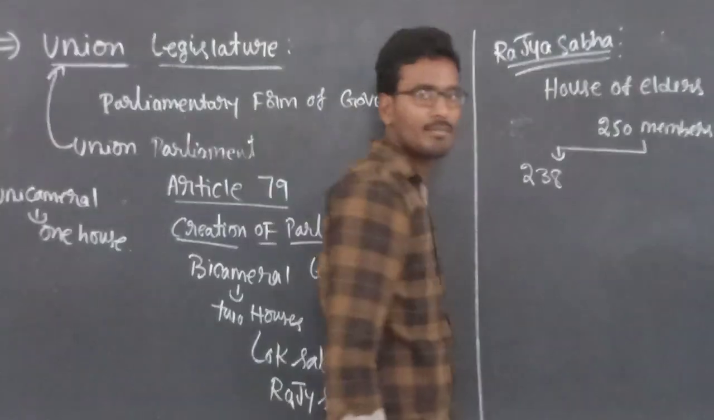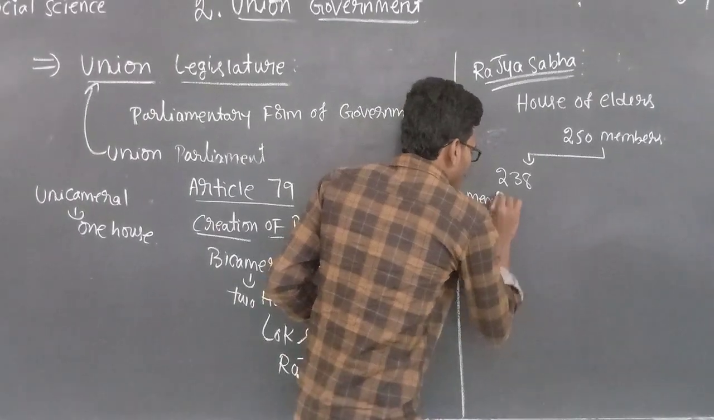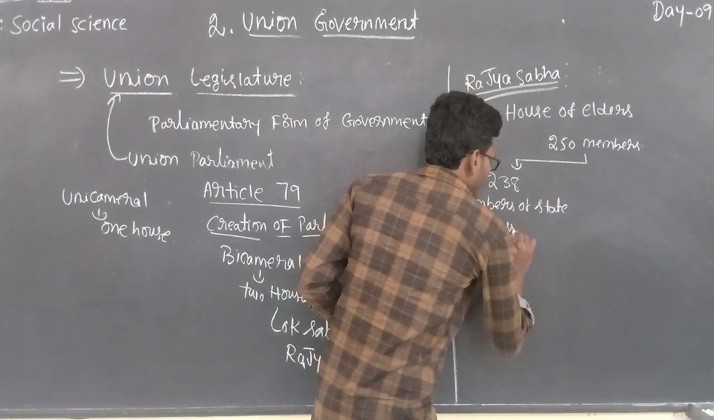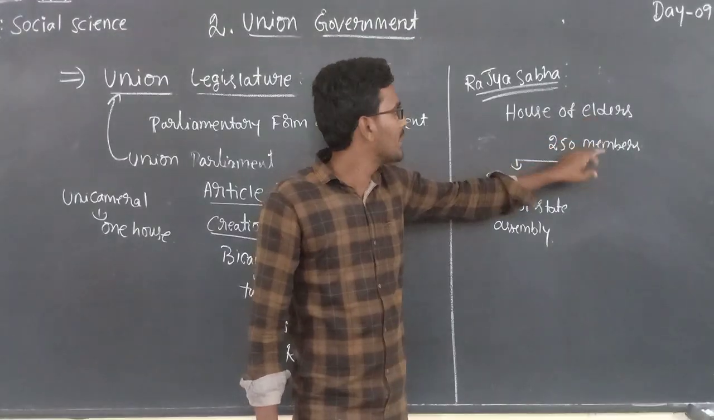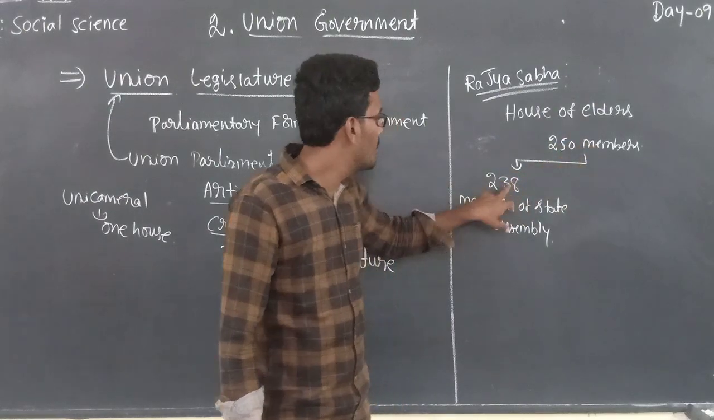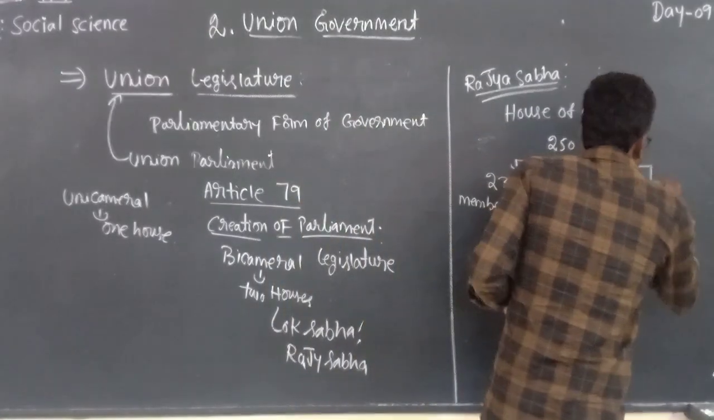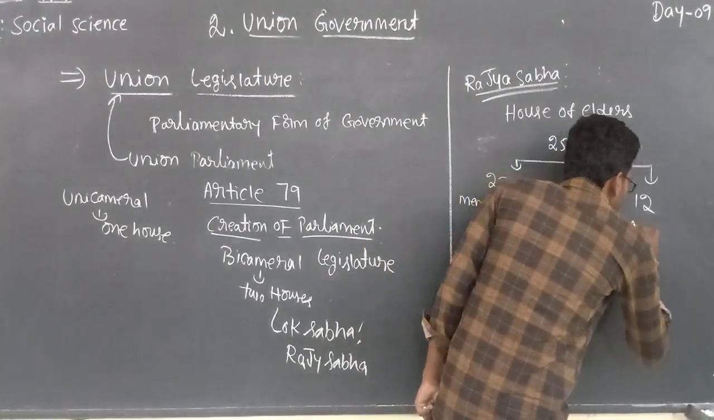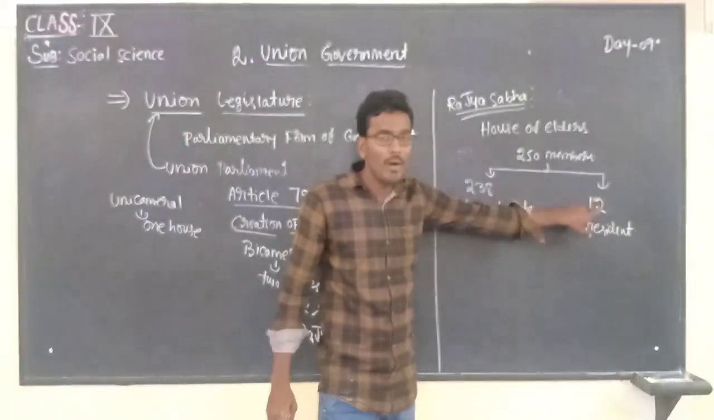Among the 250 members, 238 members are elected by the members of State Assembly. Totally how many members are there in Rajya Sabha, children? That is 250 members. Of the 250, 238 are elected by members of State Assembly, and the remaining 12 are appointed by the President.